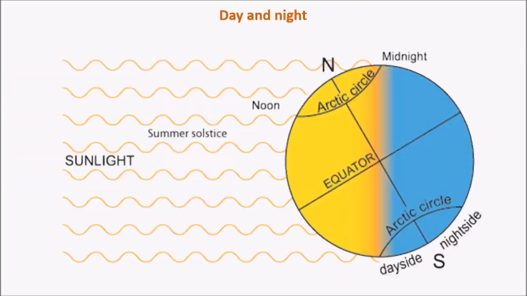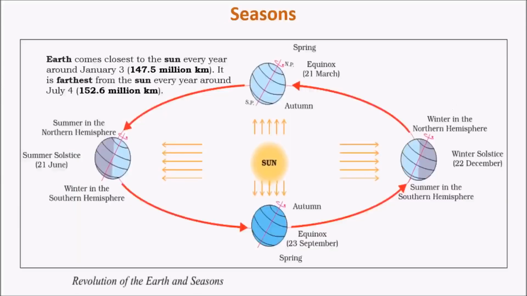So we know that days and nights are mainly due to rotation of Earth along its own axis, that is north-south axis. But we also know that during different times of the year, the length of day and night varies. So let's see why this variation occurs. First, let's study seasons to understand these variations.